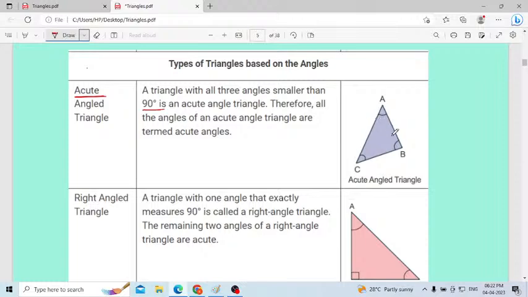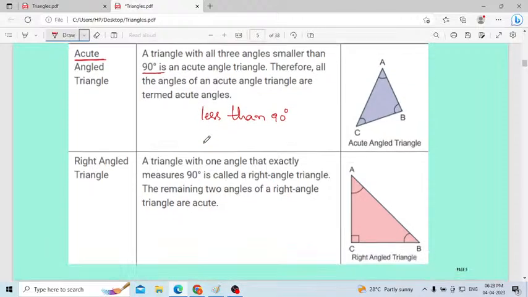Here all three angles should be less than 90 degrees. Therefore, the name itself is indicating acute. Acute means less than 90 degrees. A triangle with all three angles smaller than 90 degrees is an acute angle triangle. Therefore, all three angles of an acute angle triangle are acute angles. The name itself is indicating acute.